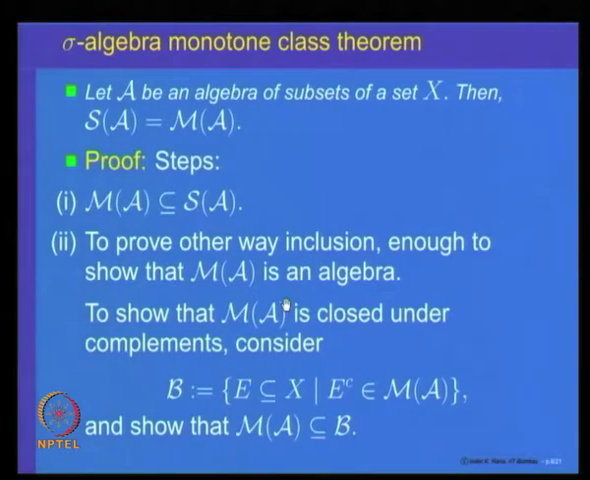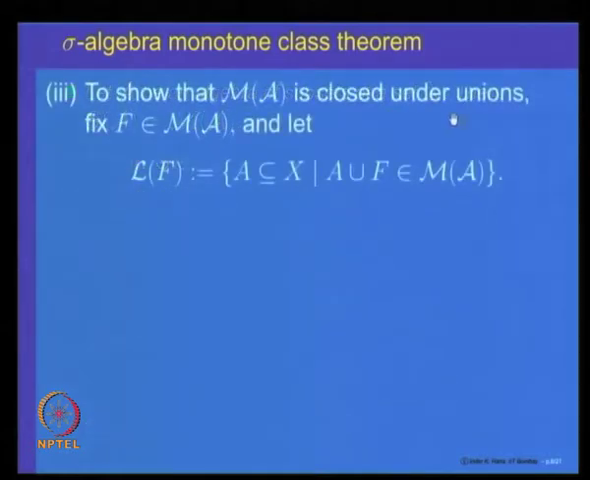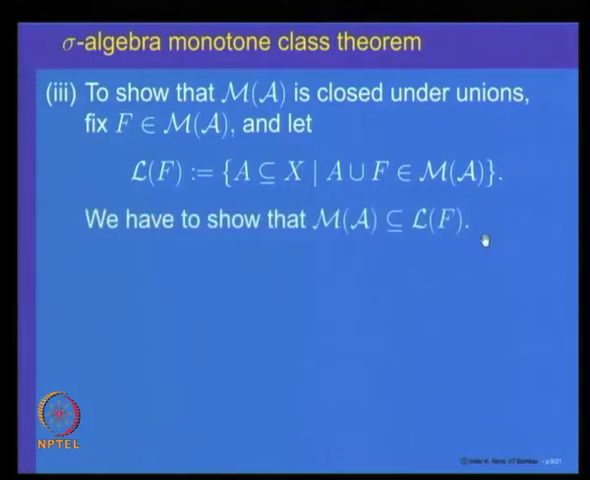So, what is the next step? The next step should be to show that M of A is closed under unions. That means whenever two sets E and F belong to M of A, their union must belong to M of A. So let us fix one of them. Let us fix the set F in M of A, and let us look at the collection L of F, the collection of all those sets E such that E union F belongs to M of A. So what do we have to prove? To prove that M of A is closed under unions, we have to prove that M of A is a subset of L of F.